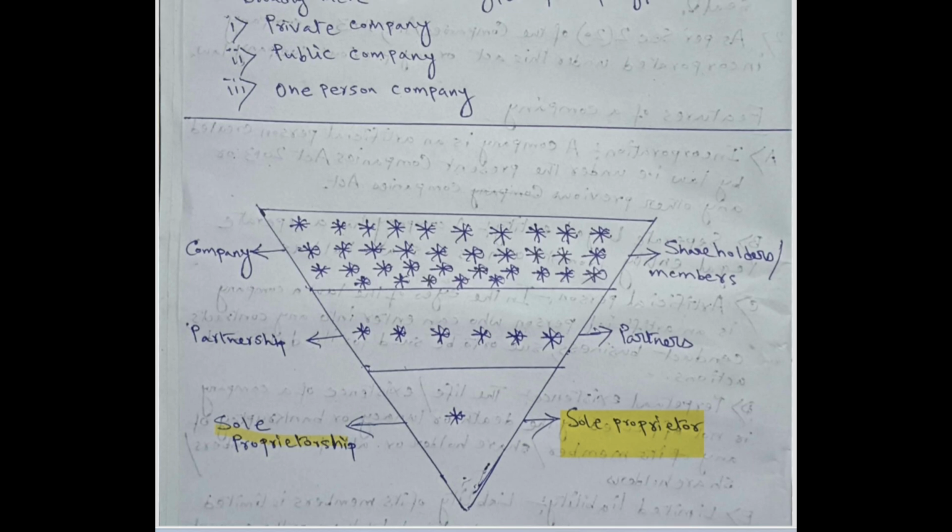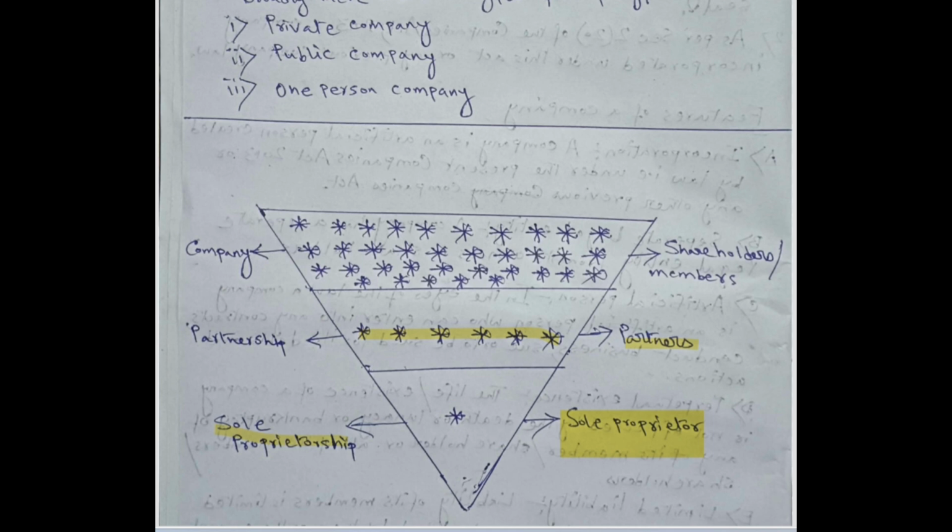So, suppose that after some time he wants to expand his business, and for expansion of business he requires much more capital. In that case, he brings 4 or 5 of his friends to invest capital in his business. So all these 4 or 5 friends are now considered as the partners of this business, since they introduce their own capital to conduct the business, so they become the owners or partners of this firm, and this type of firm is known as partnership firm. There can be at least 2 partners in a partnership firm, and the maximum number of partners may be 50.